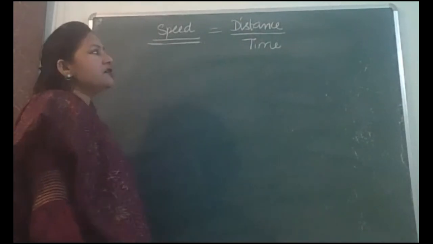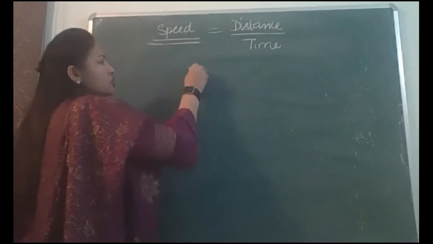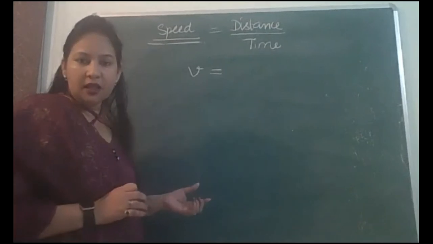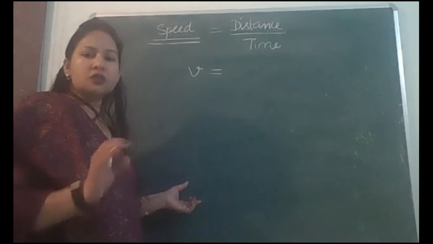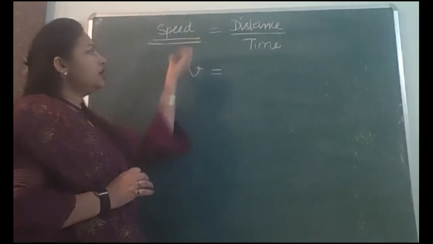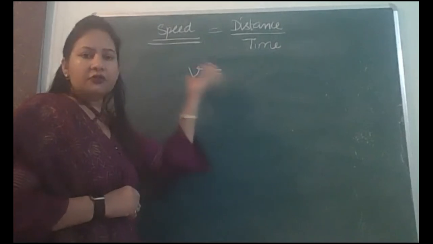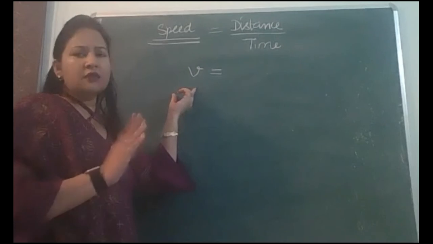Now, in terms of symbols, I told you initially also that speed and velocity both are denoted by symbol V. V means velocity, and speed's formula and velocity's formula are almost the same. So we'll denote speed also by V, not by S. In the whole of this chapter, we'll be denoting speed by V. V velocity, V speed.